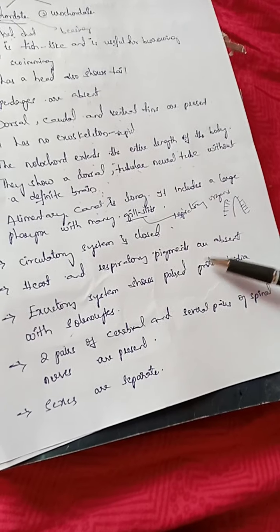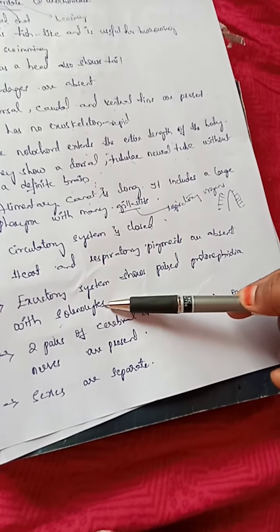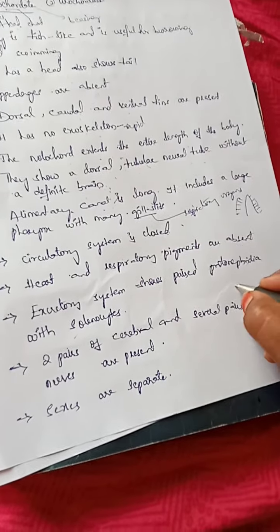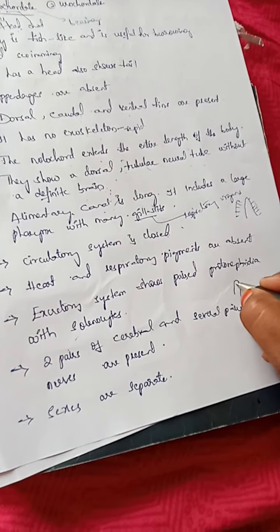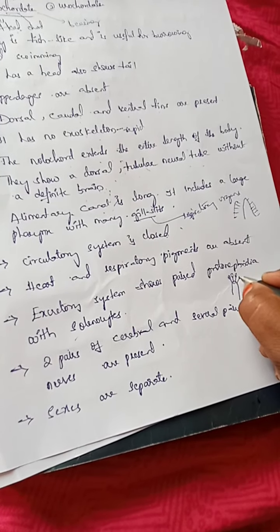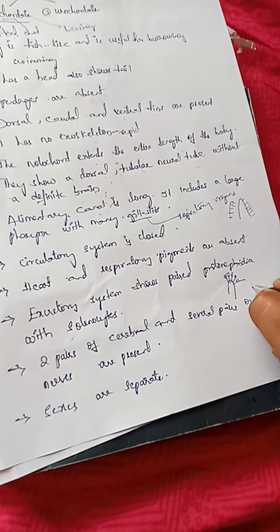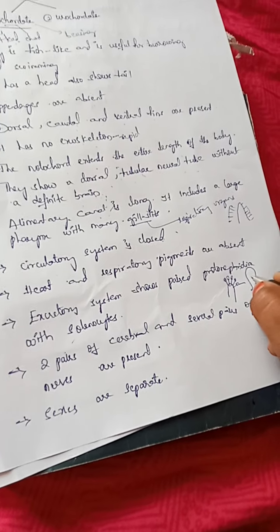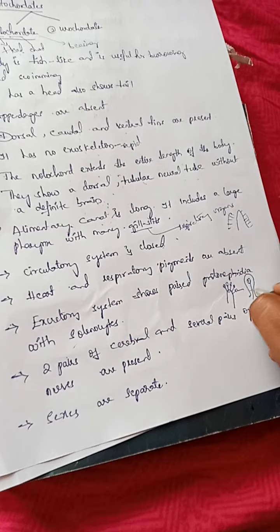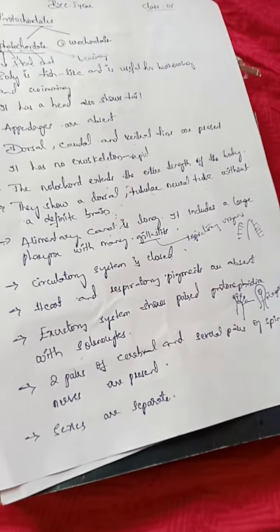These protonephridia consist of solenocytes, along with flame cells also. If it is protonephridia, we can find solenocytes like this: finger-like projections, with the nucleus and a flagellum inside.